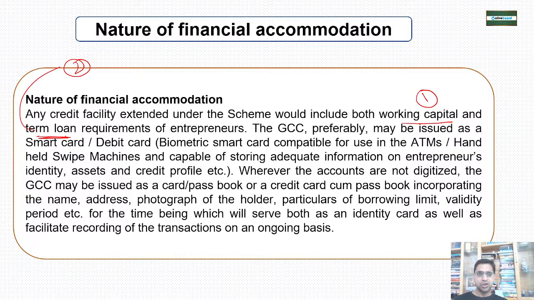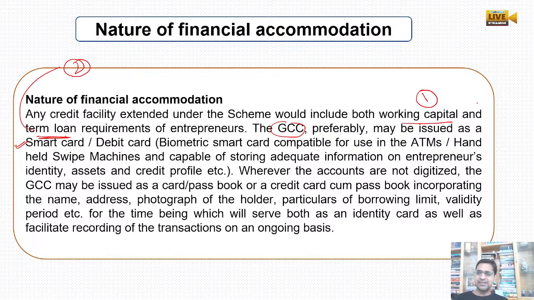So what is the format of this general credit card, and how is it going to be issued? It can be issued as a smart card. You can use it like a smart card or a debit card, like biometric smart cards. You can have ATM cards, and handheld swipe machines are there. You can swipe and take your cash, right? So it will be like a normal credit card, in which all your information will be there and you will be recognized as an entrepreneur. Where your assets are, where you will utilize this money, what your credit is for, everything will be there.